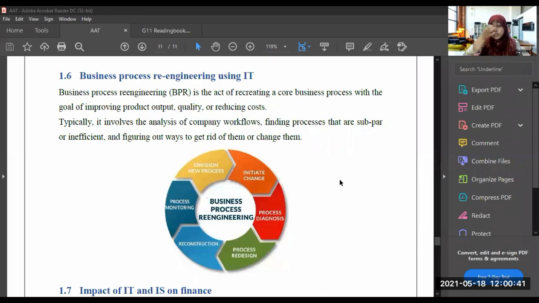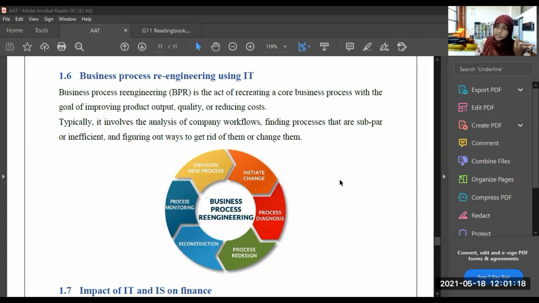There are a lot of processes happening in the company, right? So it finds the processes that are inefficient, the processes that do not run properly, and figuring out ways to get rid of them or change them. To avoid them, or else to change them for the betterment, to change them into something good, they analyze this. So this is what happens in business process re-engineering.